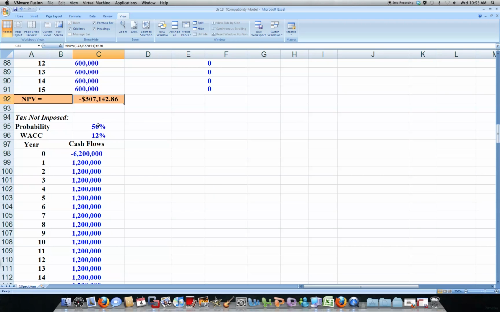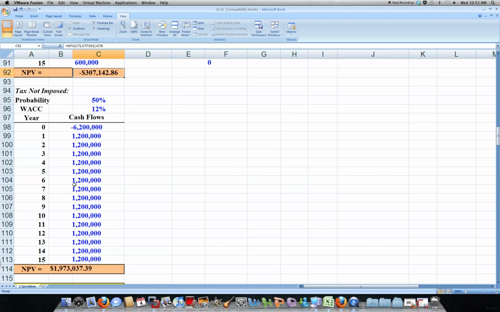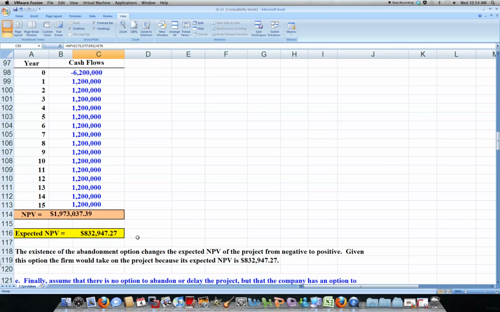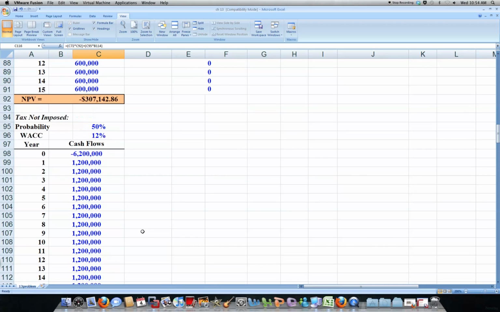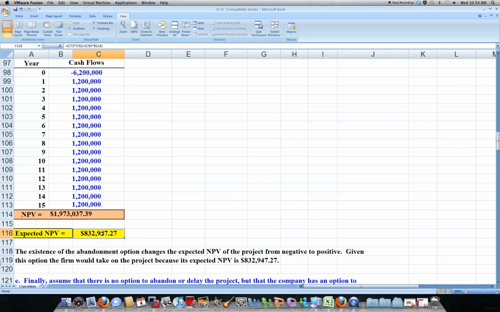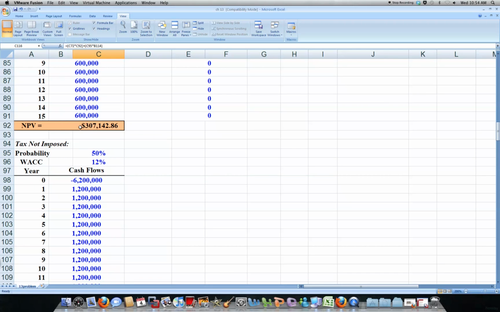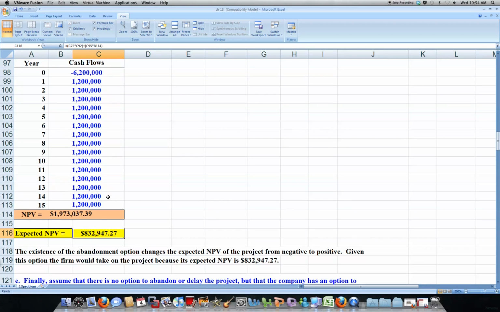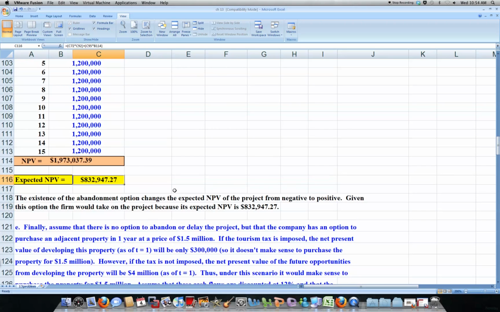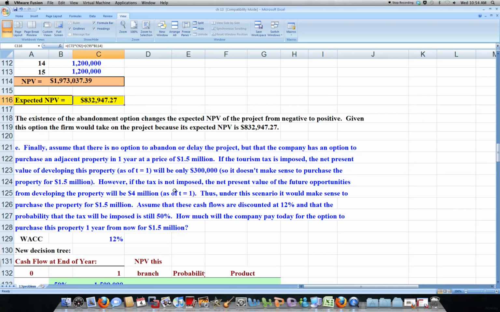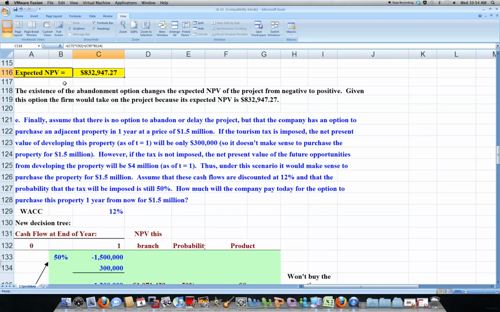If the tax is not imposed, we still have a 50% probability of that. So now we're going to find an expected NPV, because what we're going to do is abandon if the tax is imposed. We have to say this NPV times 50% plus this NPV, because we abandoned it now, times 50%, to find a new expected NPV. And you can see it's positive now. Okay, we'll stop there.